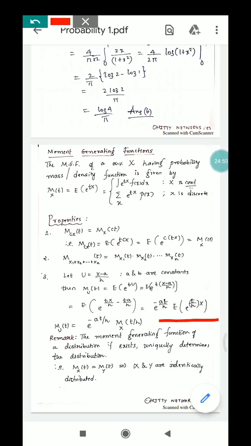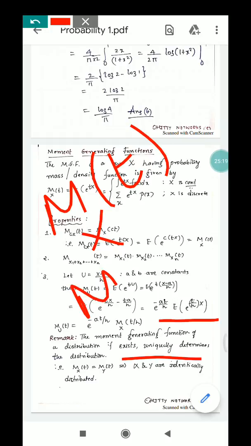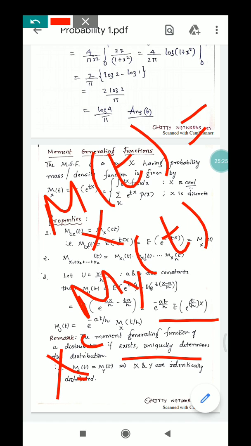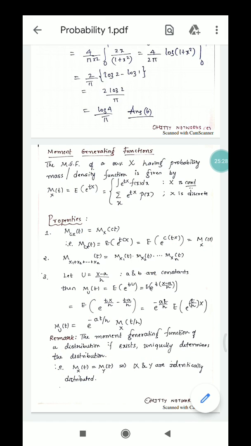So remember this expression. And there is a remark: the moment generating function of a distribution, if it exists, determines the distribution uniquely. Means for a probability distribution, there is a unique moment generating function. If the moment generating function exists, then it determines the probability distribution or density function uniquely. That can be stated as: if M_X of t and M_Y of t, these two moment generating functions, are equal, then X and Y are identical. Identical means they are the same, and they have the same probability distribution or density function.